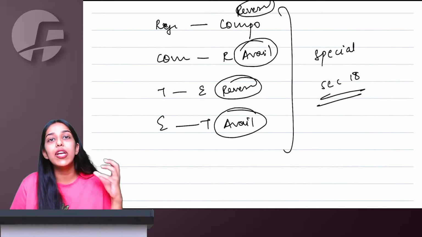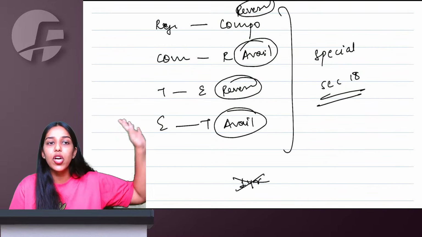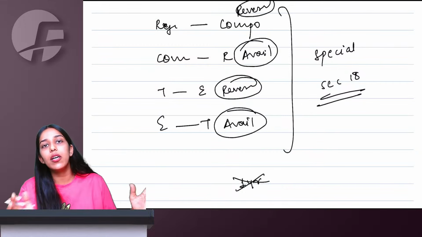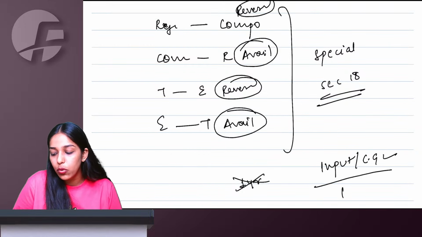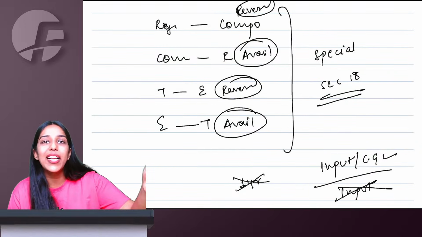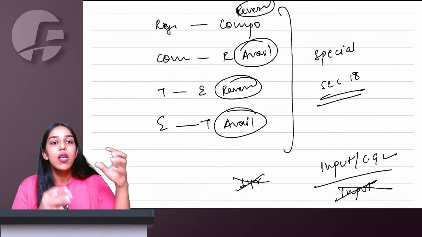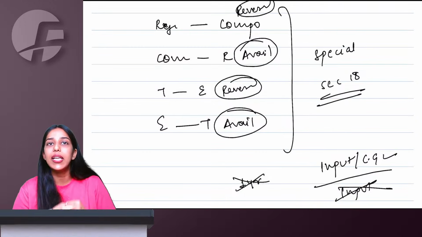Whenever you have to avail ITC, you will not get ITC on invoices which are older than 1 year. So only the last 1 year you get. And that too, only input and capital goods ITC you get, input service you don't get. Right? So input you can match exactly invoice by invoice. Whichever stock is lying with me not older than 1 year, I will match with the invoice and take ITC.